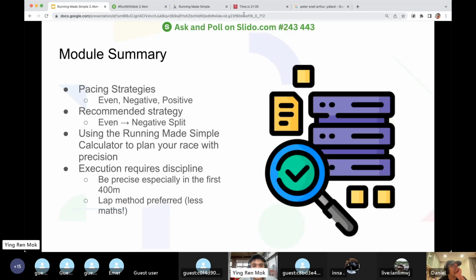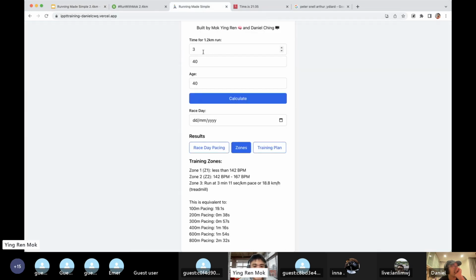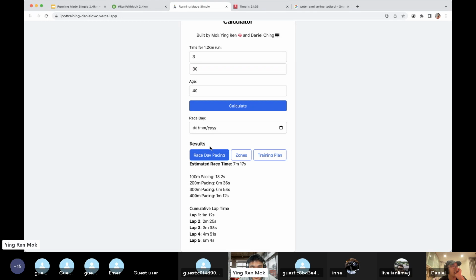Okay, so let me show you the example here. Let's say I run my time trial, and I run 3:30, and you calculate. You click race day pacing. You see, this will come out. You come out with your estimated race day pace. It tells you exactly what you must hit at 100, 200, 300 meters, so on race day when you start, you know you must hit 18.2 in the first 100 meters. And then you proceed on.